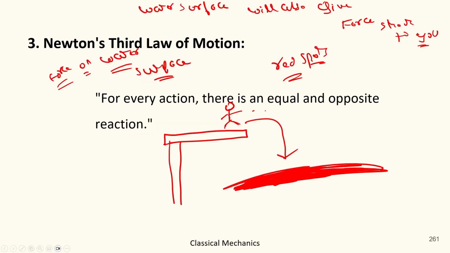Suppose this person applies a force of 20 Newton. With the force of 20 Newton, he jumped from the platform to the water surface. And when he hits the water surface, the water surface will also apply 20 Newton force to him, because for every action there is an equal and opposite reaction.